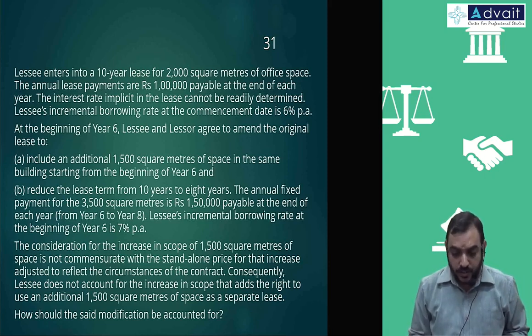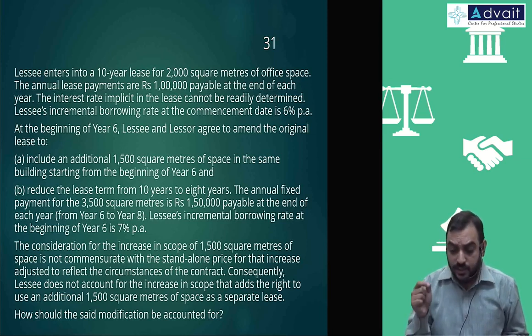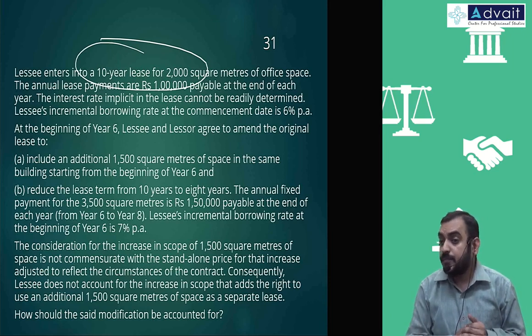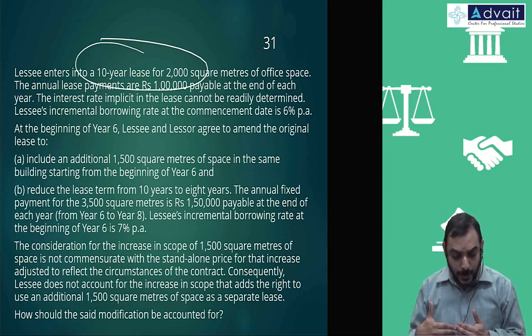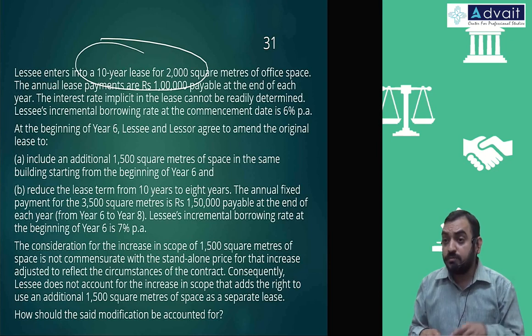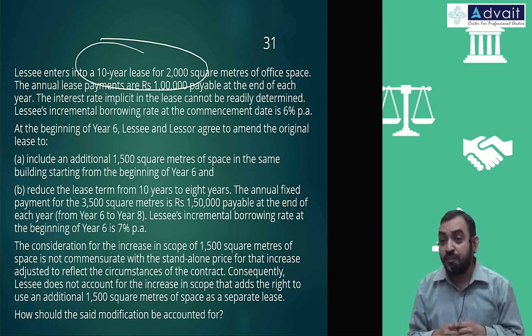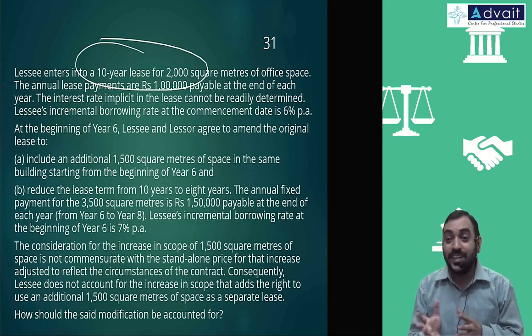Okay. So what you should do here is, first you should account for the existing amount changes. What are the changes in the existing amount? At the beginning, you will account for 10-year lease payments. But because of this, it is reduced to 8 years. You should account for that first. The amount already recognized should be reduced. Liability will be reduced, asset will be reduced. In case of the decrease in scope, that 5,000 square feet to 2,500 square feet, asset and liability we took 50%, 50% each, because that scope was very easy to identify.